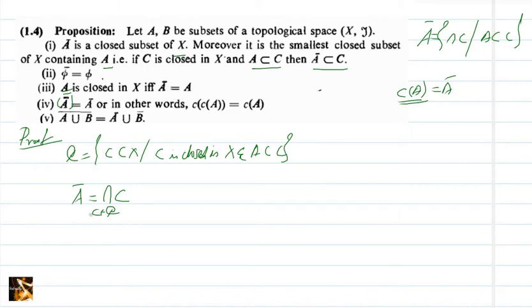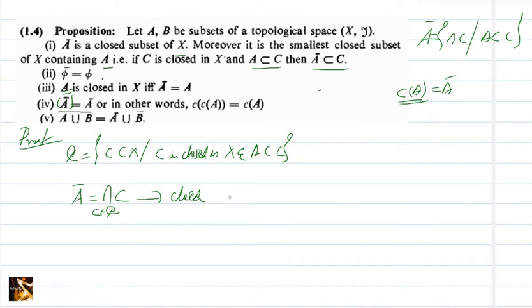So what is A closure? A closure is the intersection of closed sets where A is contained in that closed set. So being the arbitrary intersection of closed sets, this is closed, that we have studied in the last theorem. Arbitrary intersection of closed sets is a closed set. So A closure is a closed set.